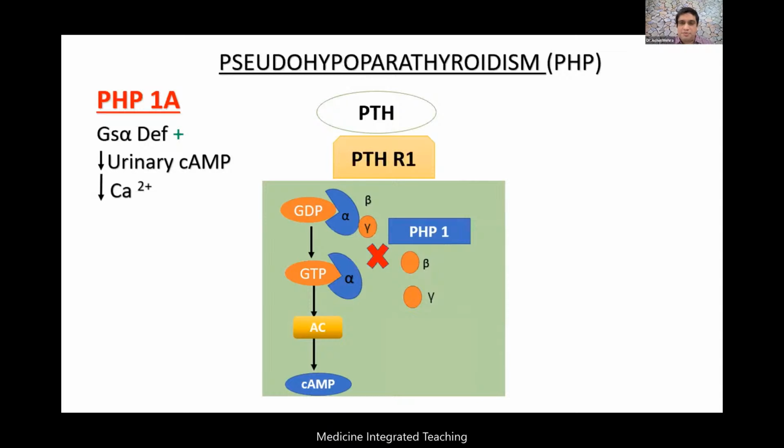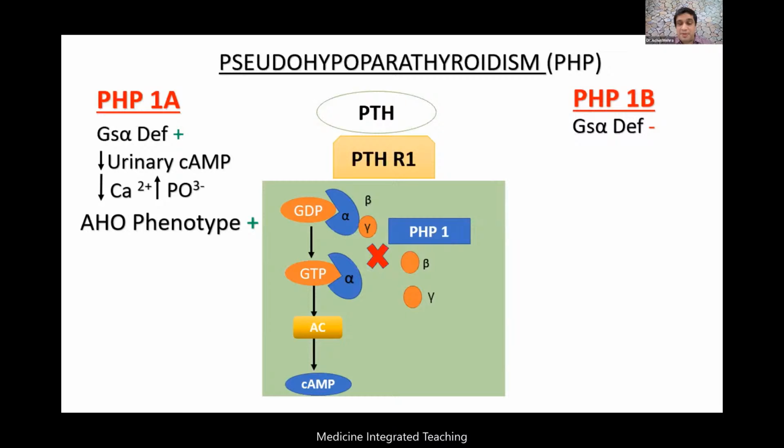Calcium reabsorption from the bone and from the kidney will be poor, so hypocalcemia will be there. Phosphate will rise in the patient, and the AHO phenotype will also be seen. So PHP1A is a resistance on the bone as well as the renal tissue to the parathyroid hormone.